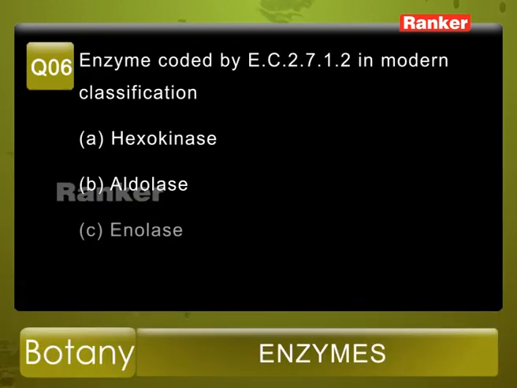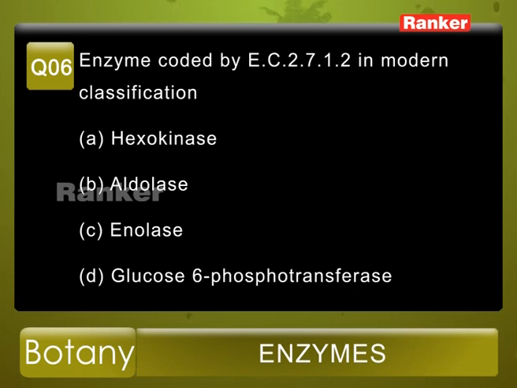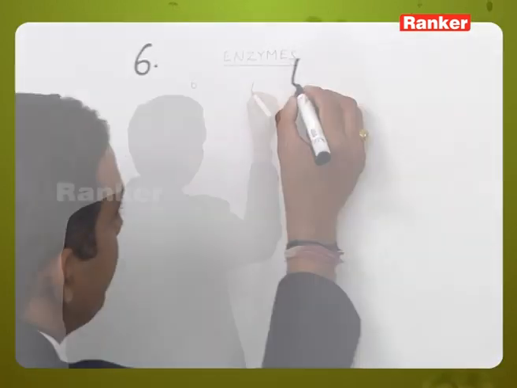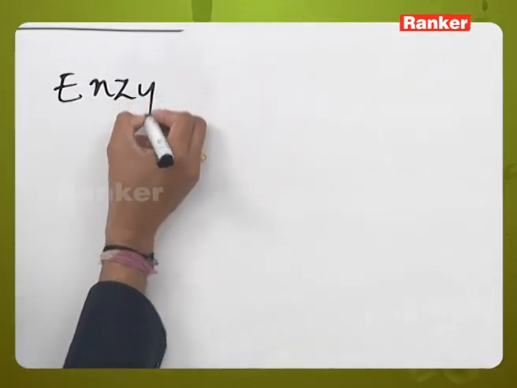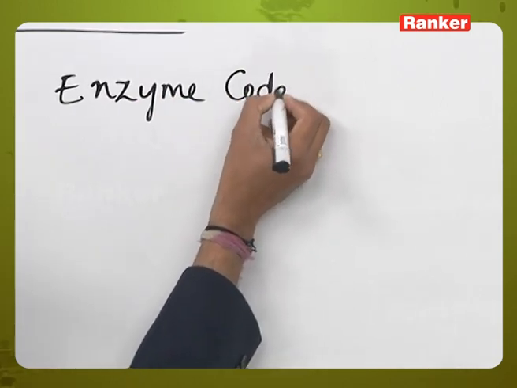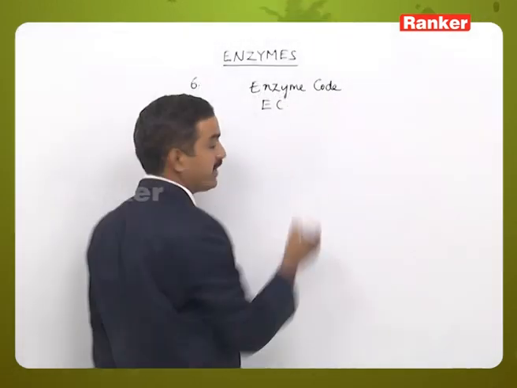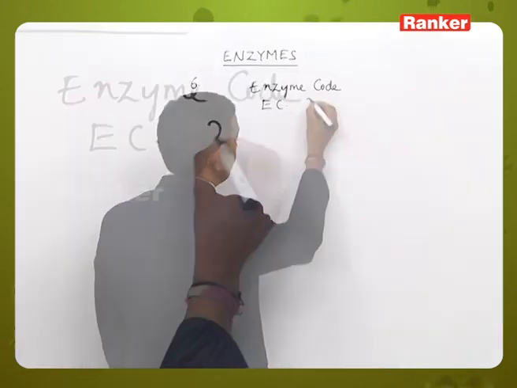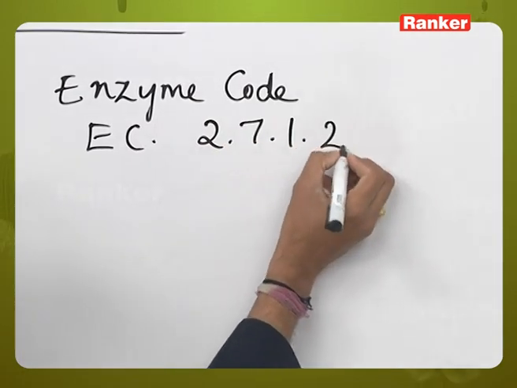Question number 6. Enzyme coded by enzyme code 2712 in modern classification. The given options: A. Hexokinase, B. Aldolase, C. Enolase, and D. Glucose 6-phosphotransferase. So here every enzyme is given an enzyme code, which we call EC. In the given question 2712 is given.